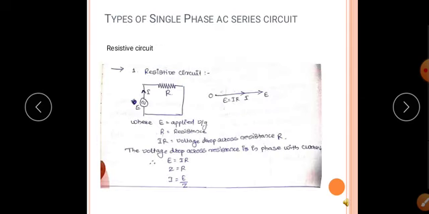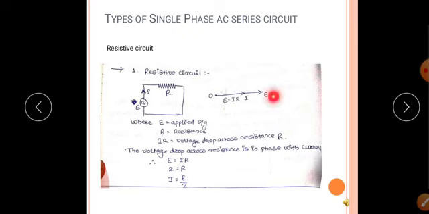Next, types of single phase AC series circuit. First, the resistive circuit. Consider a resistor connected in series with the supply voltage E. Because of the supply voltage E, the current I will flow, and there will be a voltage drop I into R across the resistance R, where E is the applied voltage, R is the resistance, and IR is the voltage drop across resistance R.